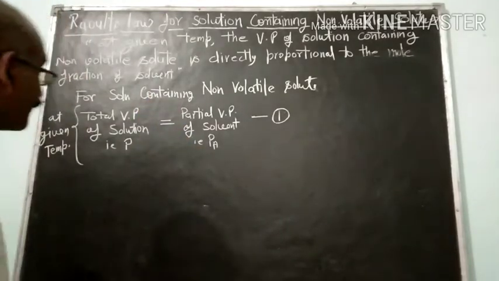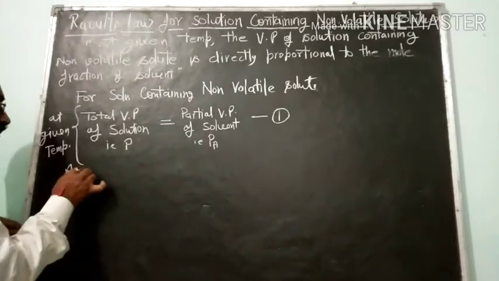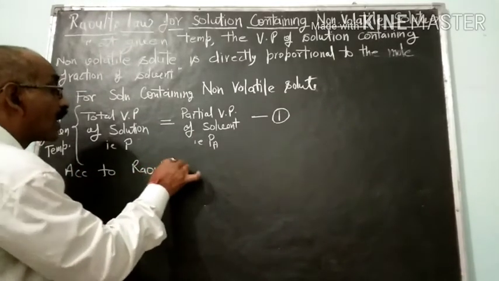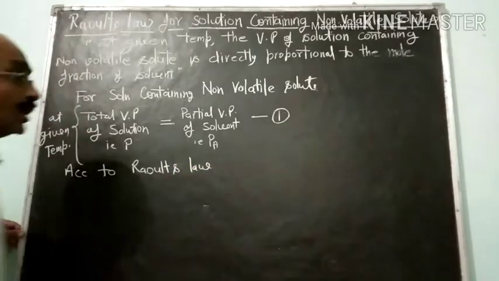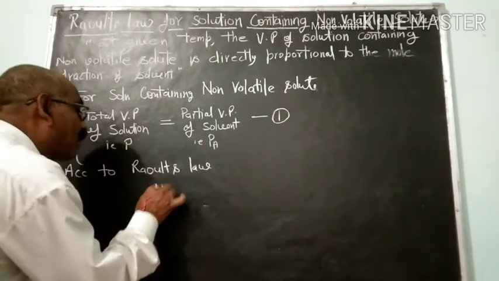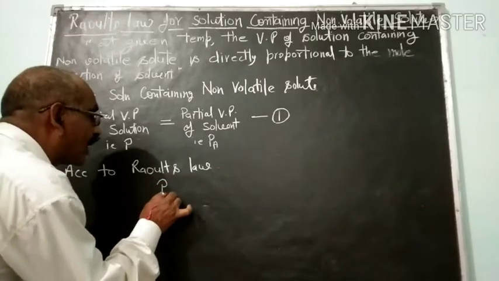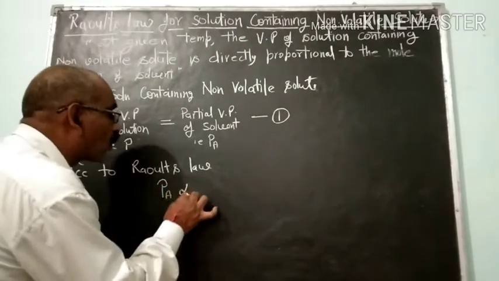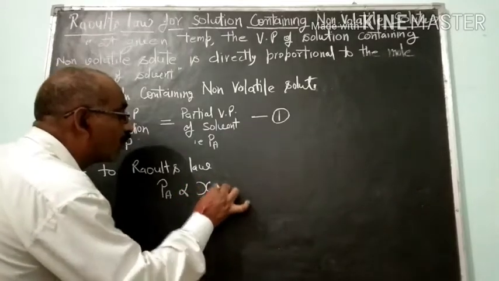Is it clear? But you know, according to Raoult's law, Raoult's law states that the partial vapor pressure of any component remains directly proportional to its mole fraction.